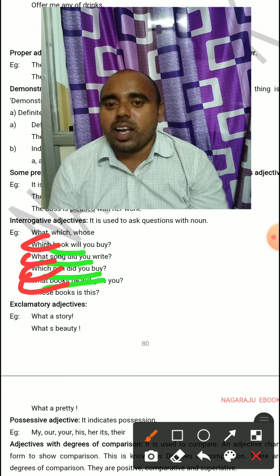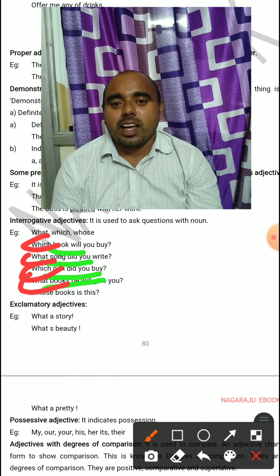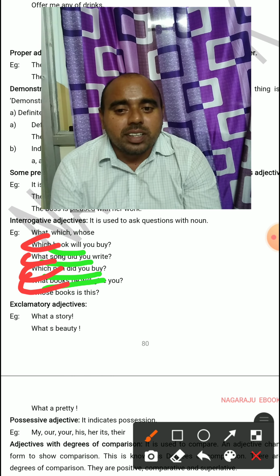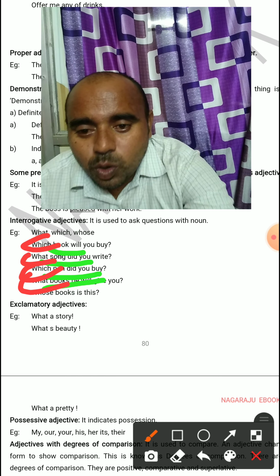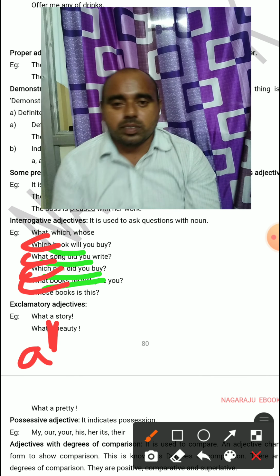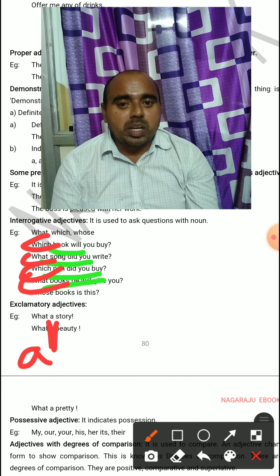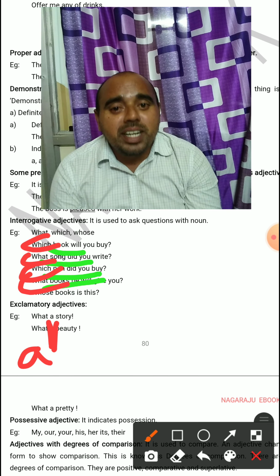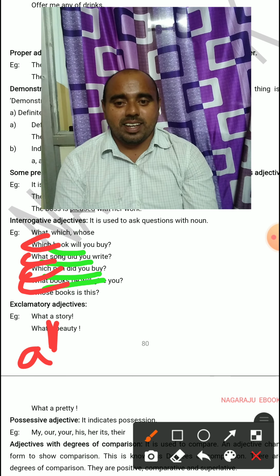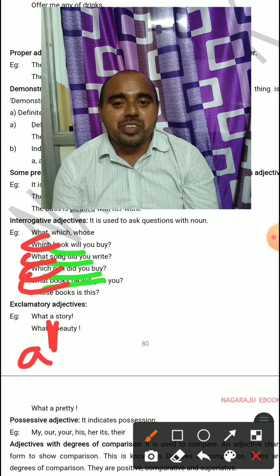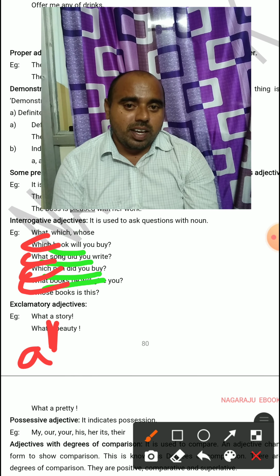Tamanna is walking on the road. We can say, ah, what a beauty! What a beauty! Wow, what a building it is! Is this an interrogative or exclamatory adjective?